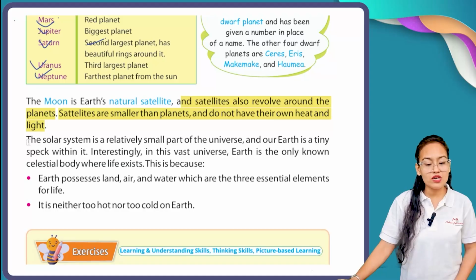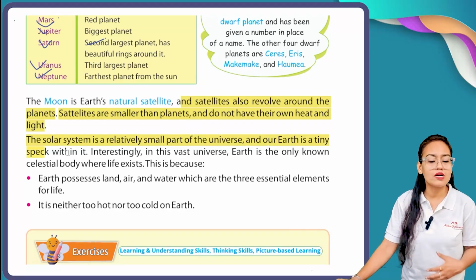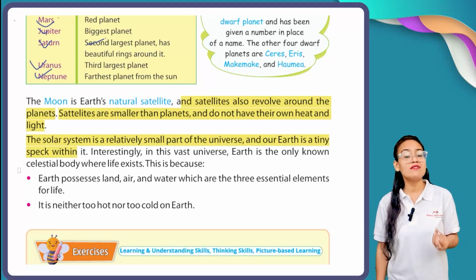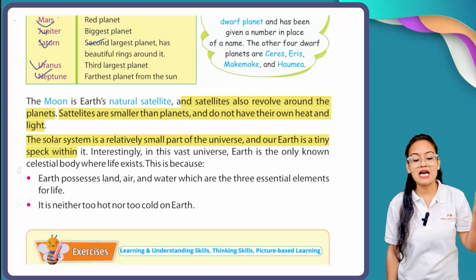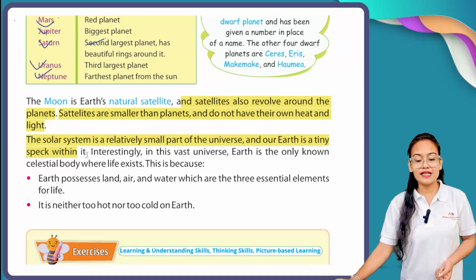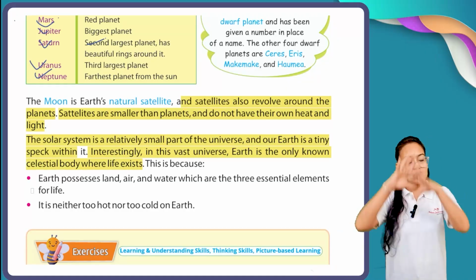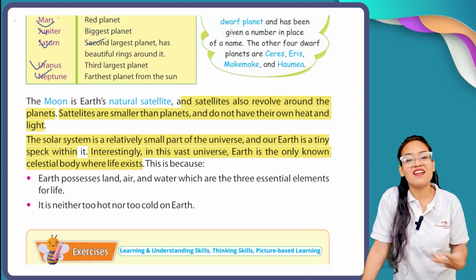The solar system is a relatively small part of the universe, and our Earth is a tiny speck within it. And you know what? Our solar system is a very small part of this whole universe, and our Earth is a tiny part of that solar system. Interestingly, in this vast universe, Earth is the only known celestial body where life exists.